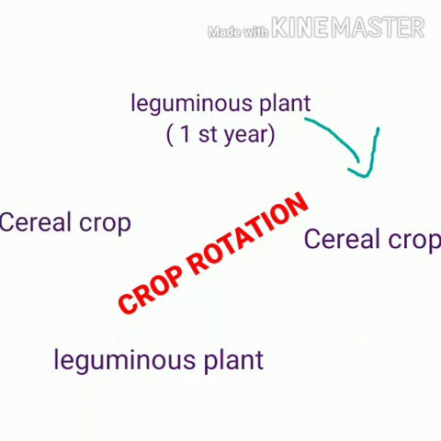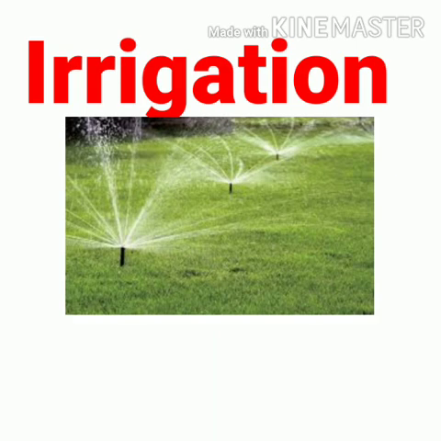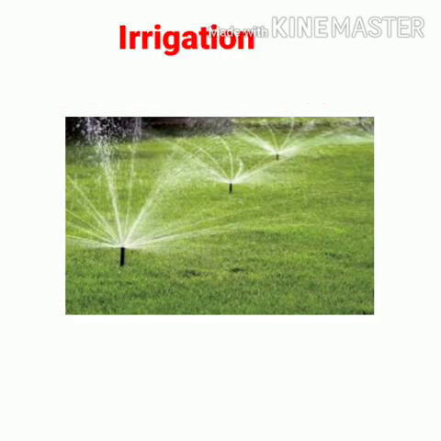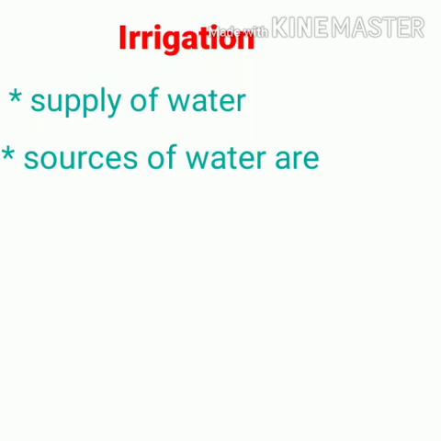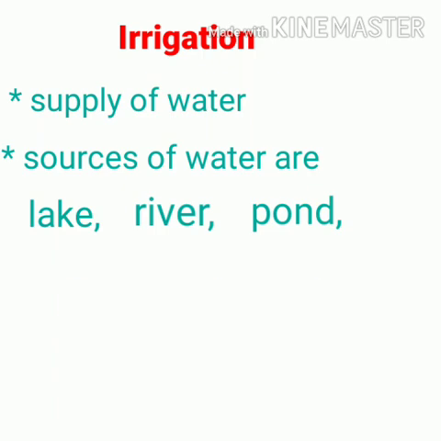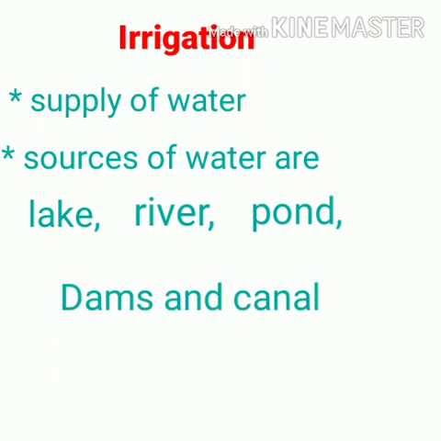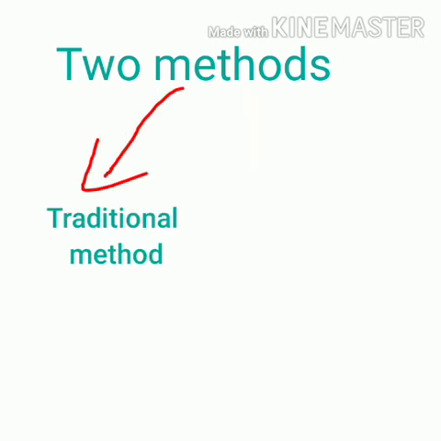The next step in the agricultural practice is irrigation. Irrigation means supply of water. Here the sources of water are lake, river, pond, dams and canals. So many sources are there, and here also two methods are there.